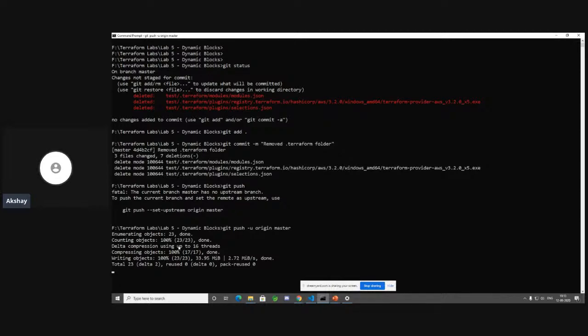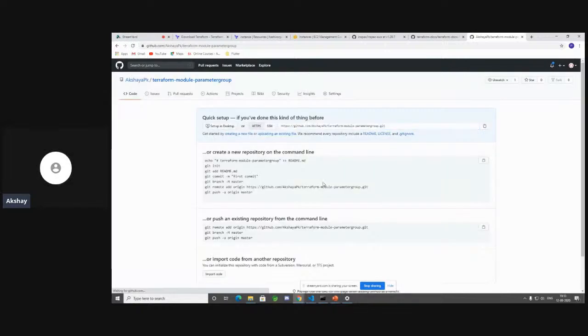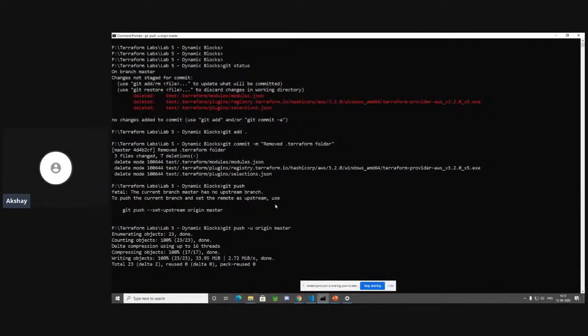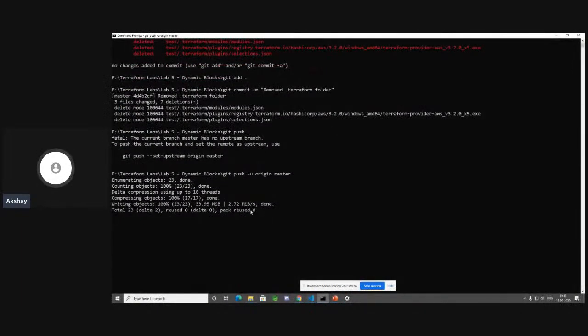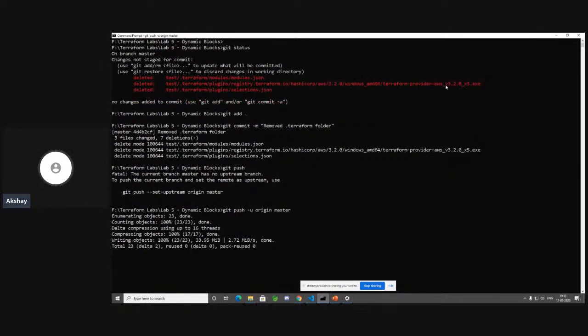Okay, it says it's written 23 files. Let's go to the GitHub repo and see. Let's refresh. Okay, we still haven't received any. Wait for a little bit more time. I think having the .terraform folder screwed things up because it was trying to upload the .exe file. Yeah, errors do happen. Let's wait for a moment.